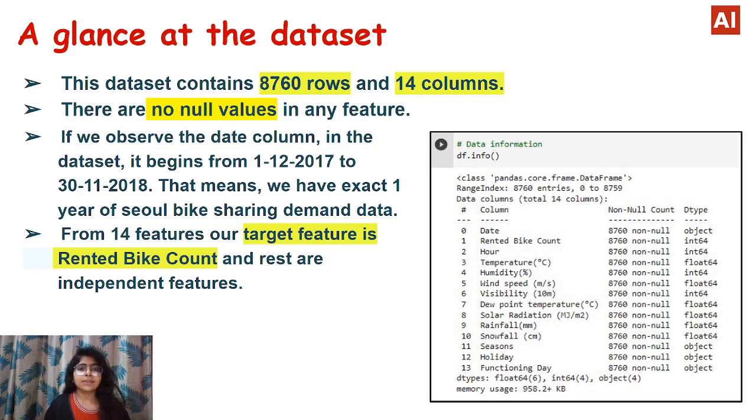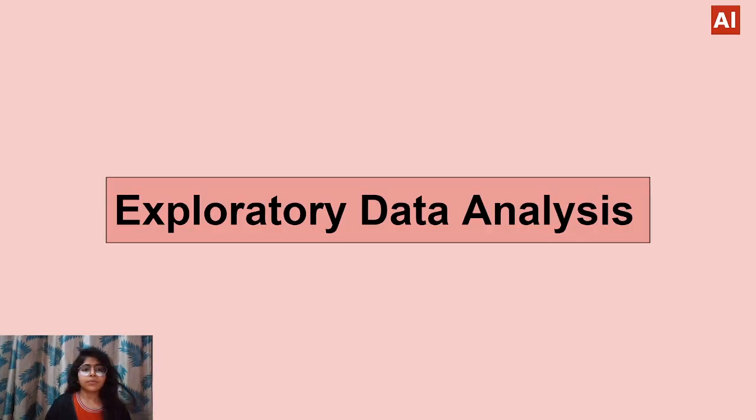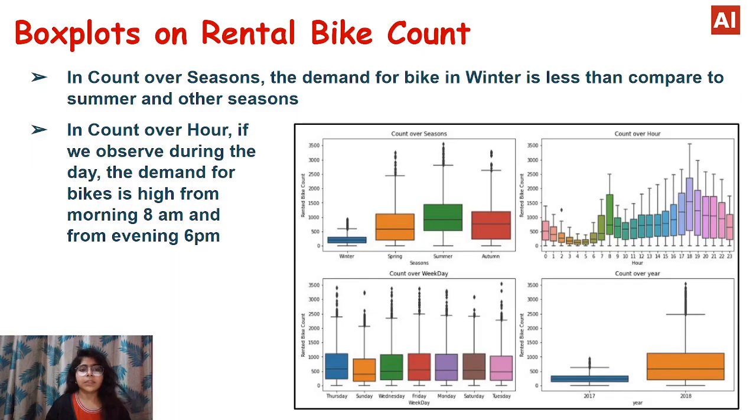So let's take a glance at the dataset. Here we have 8,760 rows and 14 columns, and there are no null values in any feature. If we observe the date column in the dataset, it begins from 1 December 2017 to 30 November 2018. That means we have exactly 1 year of Seoul bike sharing demand data. So from 14 features, our target feature is rented bike count and the rest are independent features. So now let's start with our EDA part.